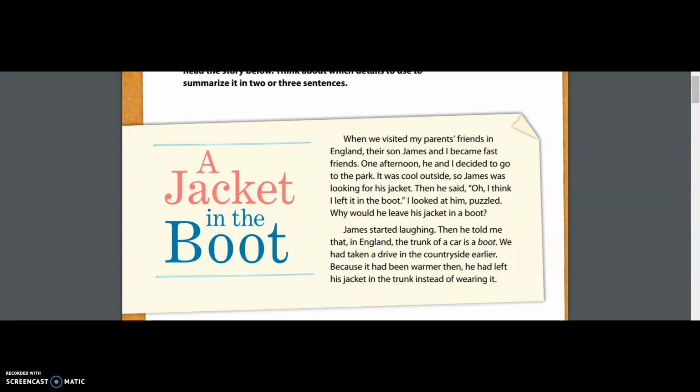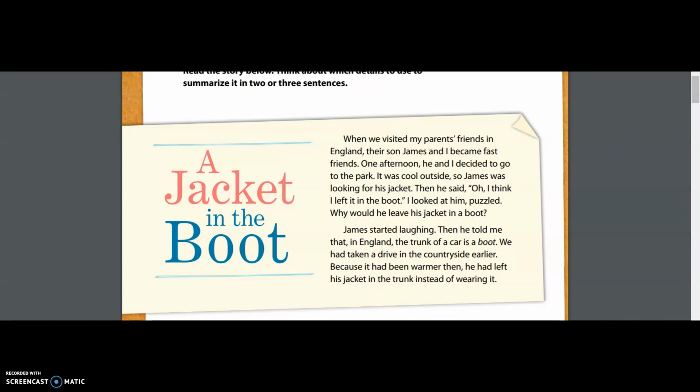A summary should always be shorter than the original content. So it should be shorter than a movie or an episode of a show. If you are reading through a book, your summary should be shorter than it. So we see that this is only 2 paragraphs. They're asking us to summarize it in 2 or 3 sentences. This story is called A Jacket in the Boot. Please follow along on your Nearpod or in your printed out packet as I read.